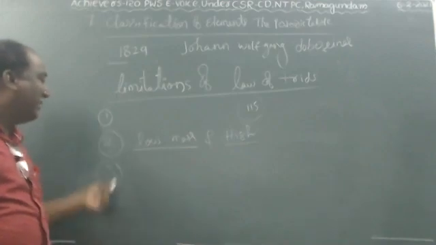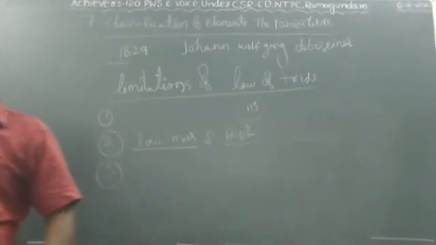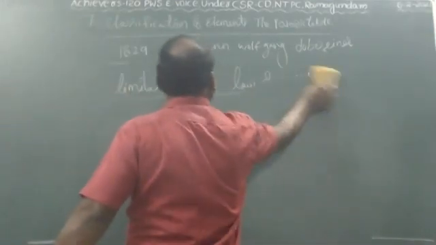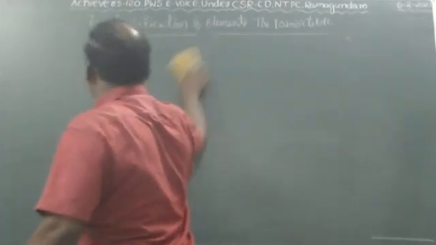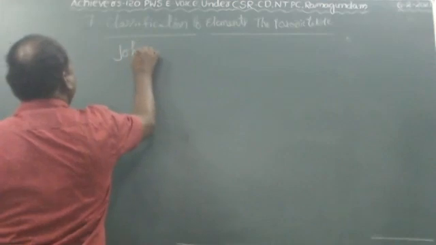These are the 3 limitations of the Dobereiner triad theory. And after Dobereiner, one more scientist, whose name is John Newlands.